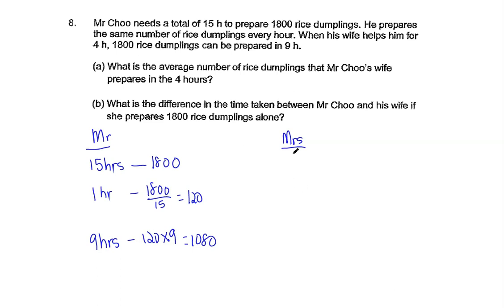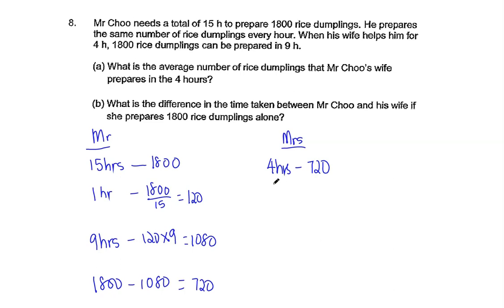So we would like to know Mrs. Chu's information here. How many hours she took to prepare a certain number of dumplings. So first, what we can do next is, we know that together they prepared 1,800, and if it's Mr. Chu alone, for 9 hours he can only prepare 1,080. So let's find how many of the rest of the dumplings are prepared by Mrs. Chu. So you should get 720. So this is done by Mrs. Chu. Okay, and according to the question, Mrs. Chu took 4 hours to help out, right? So this 4 hours is actually 720 dumplings.